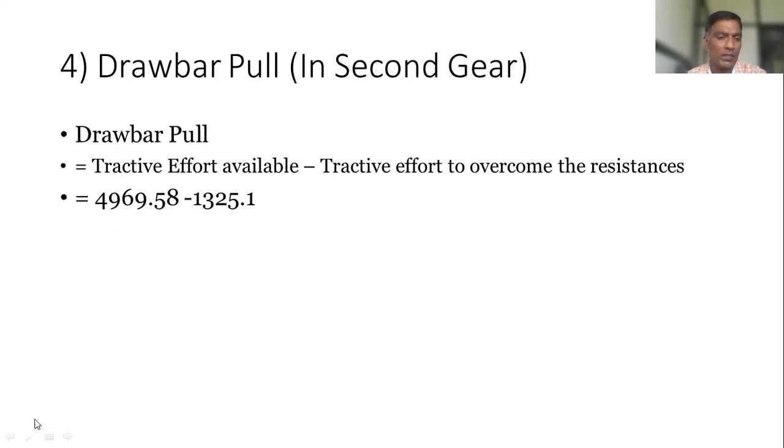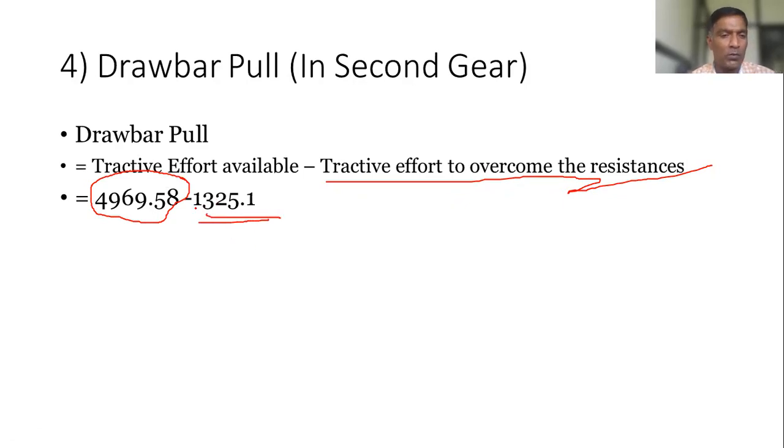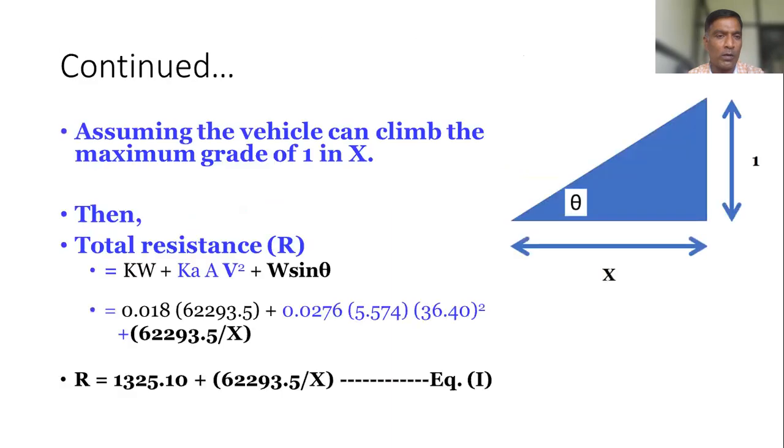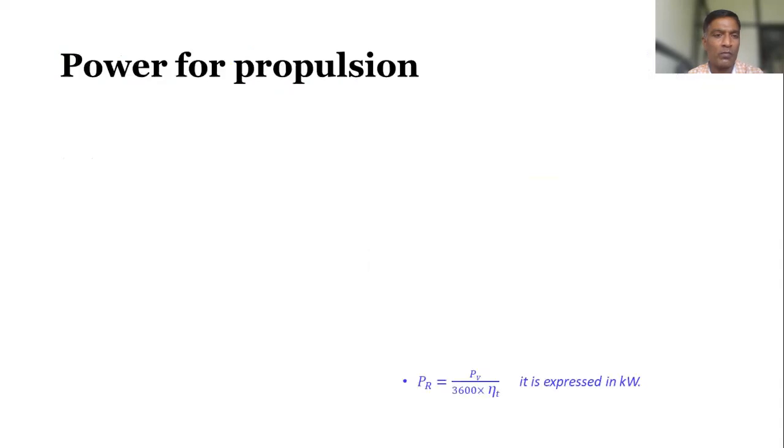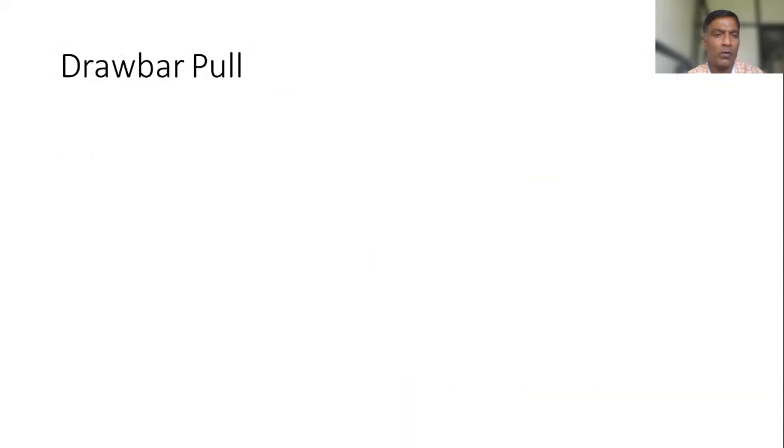This is the total resistance, and the tractive effort to overcome the resistances. So you might have one query with respect to this. We know what drawbar pull is. We need to go for the definition once again. Just I will show that definition. Okay.